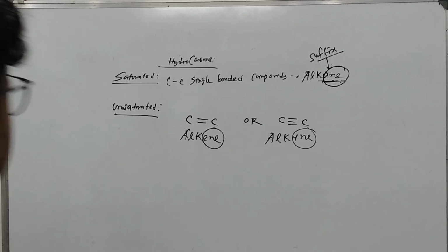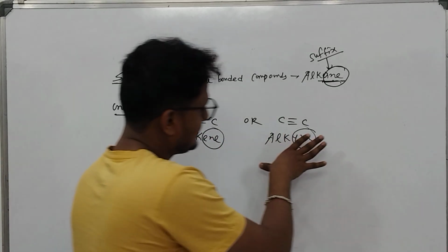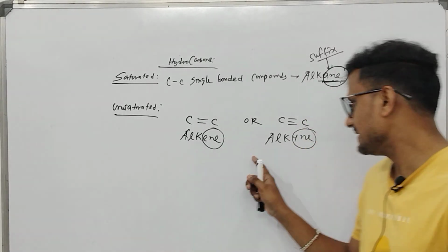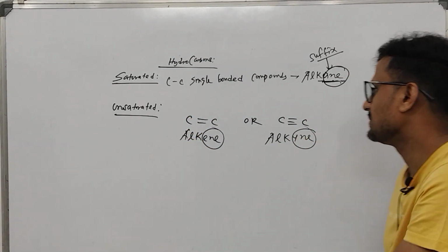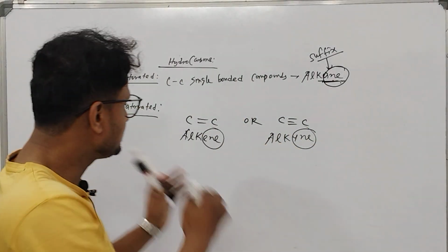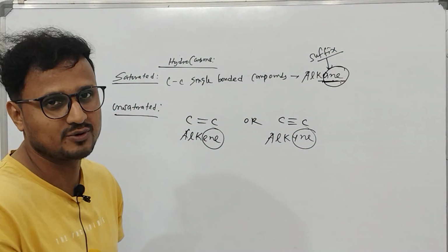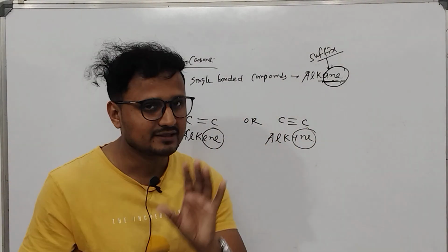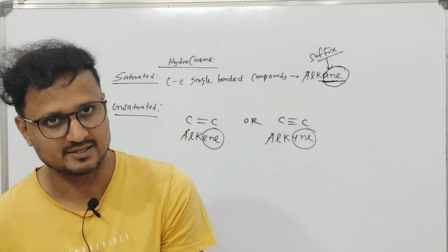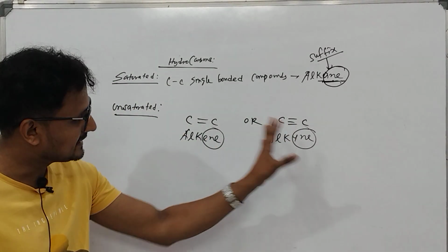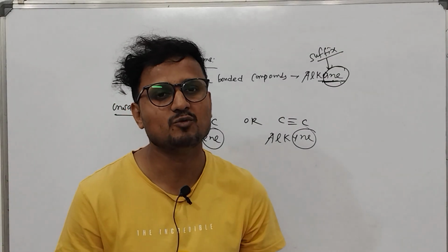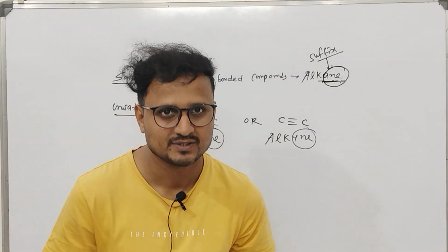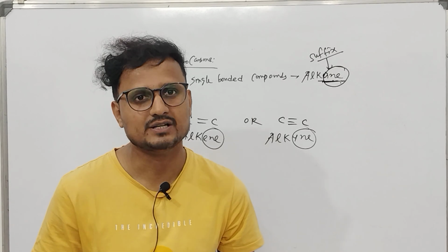Yes, so it is alkene, and it is alkyne. So carbon carbon double bond means alkene, carbon carbon triple bond means alkyne. So these two are also unsaturated. When double bond and triple bonds are there, they will be taken as unsaturated. Okay, so unsaturated means alkene and alkyne. So if somebody asks you to name one unsaturated hydrocarbon, you have to consider one double bonded compound.